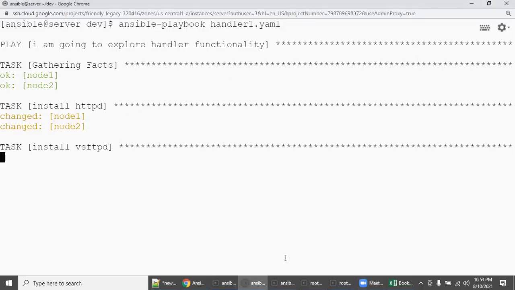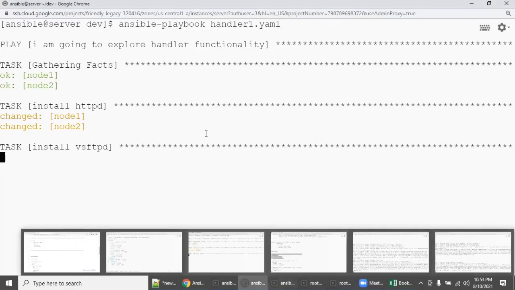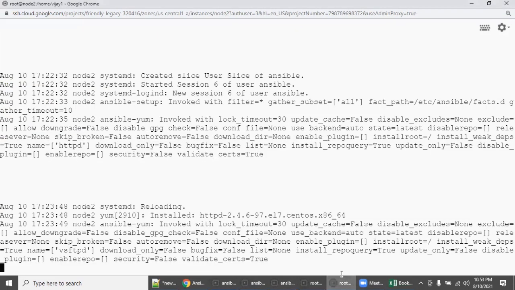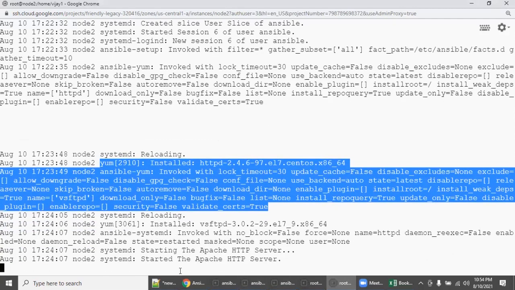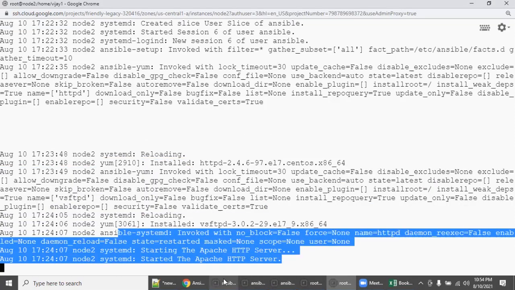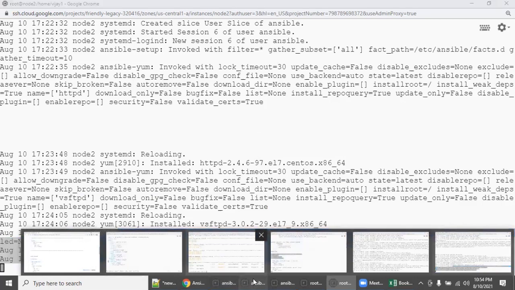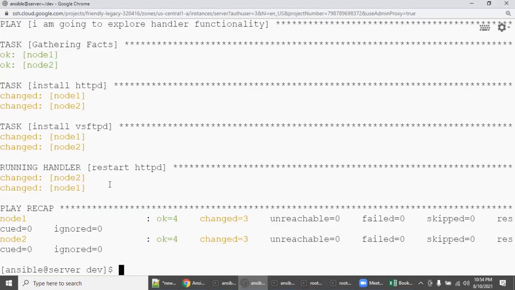So node 2 is installed. It's taking some time. Sometimes the repository refresh will take some time if it is the first time. So node 2 also got installed. See here, installed, and then the service is getting started. But we never gave any instruction to start the service.